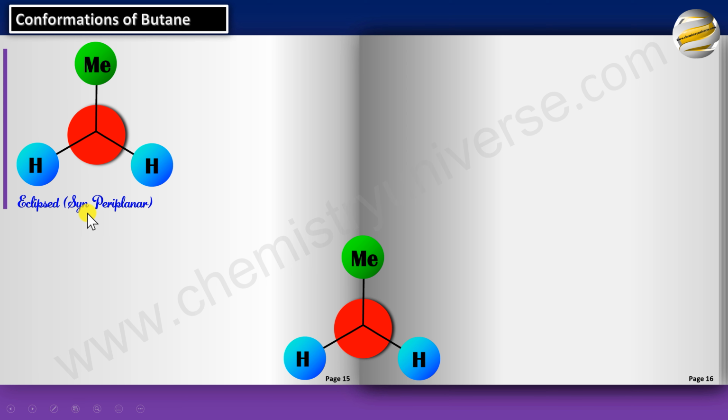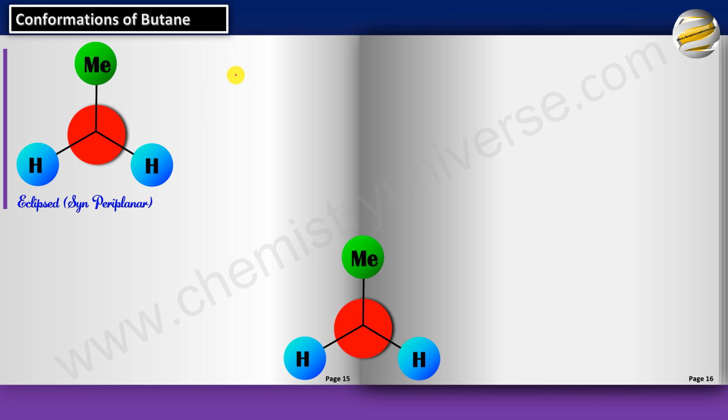Now what this basically means is that periplanar means we are talking about everything with respect to the 2 methyl groups. Now the 2 methyl groups are superimposing each other. One is at the back, one at the front, eclipsing each other. So they are in the same plane. So whenever the 2 methyls are in the same plane, we call it periplanar. When they're in different planes, we call it clinal. Periplanar when in the same plane, and clinal if they are in different planes.